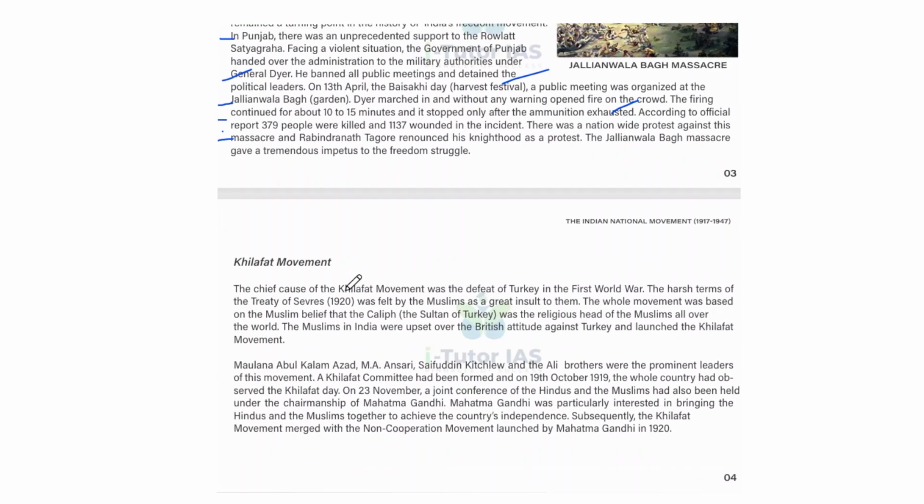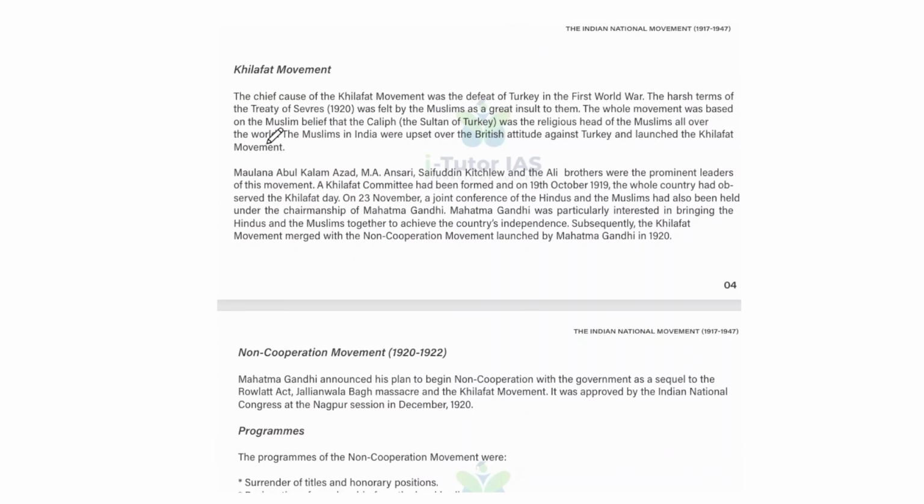Okay, Jallianwala Bagh massacre. And the Khilafat movement. The chief cause of the Khilafat movement was the defeat of Turkey in the First World War. So in between, World War One started, and the harsh terms of the Treaty of Sèvres 1920 were felt by the Muslims as a great insult to them. And the whole movement was based on the Muslim belief that the Caliph, that is the Sultan of Turkey, was the religious head of the Muslims all over the world. And the Muslims in India were upset over the British attitude against Turkey and launched the Khilafat movement.